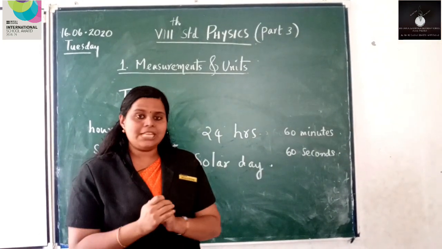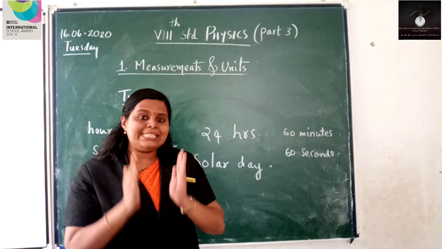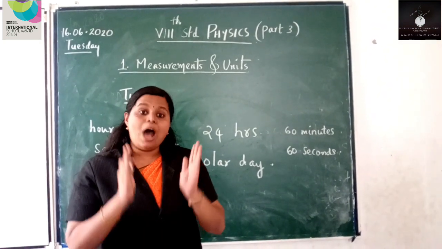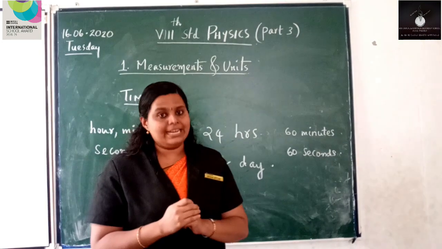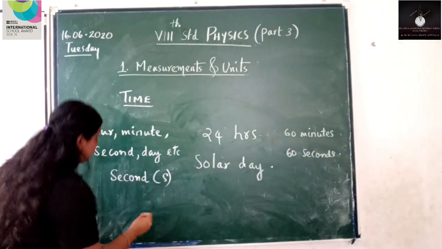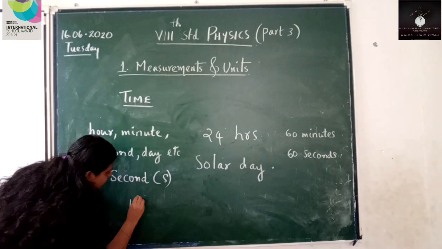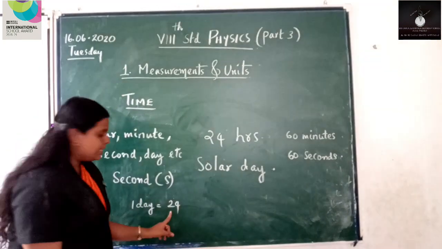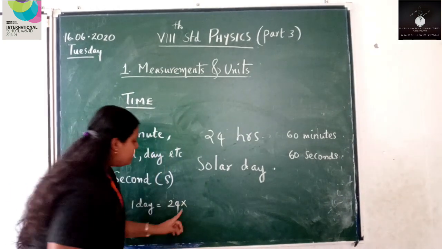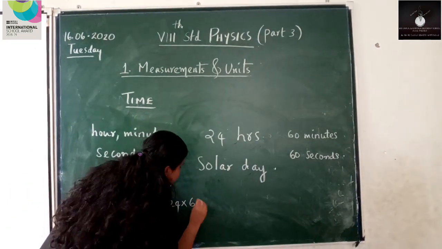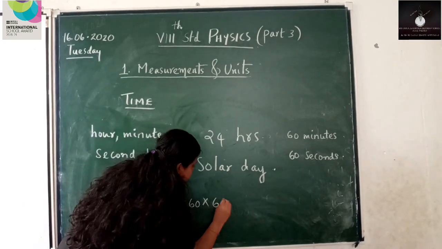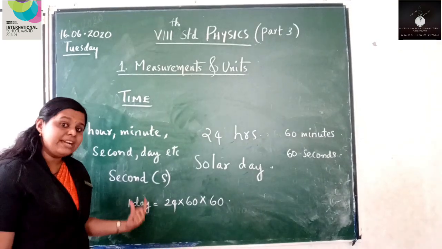So here comes the question, how many seconds make a day? So we can calculate that. A day means 24 hours. Again, an hour is equal to 60 minutes. Again, a minute is equal to 60 seconds. How many seconds make a day?